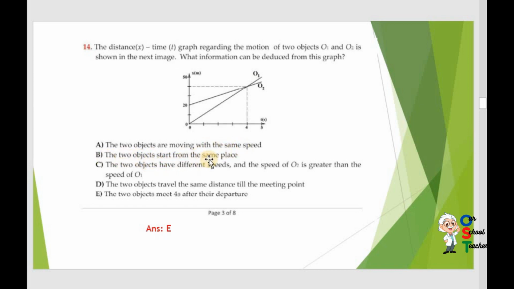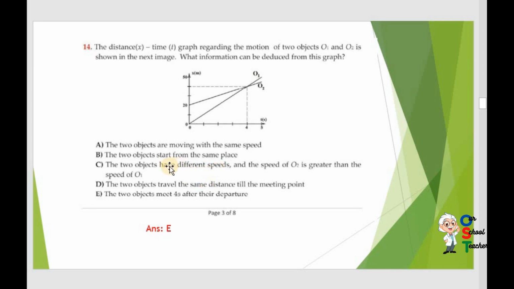The two objects start from the same place. You can see, no. O1 starts at 0, and O2 starts at 20 meters. The two objects have different speeds, obviously. The speed of O2 is greater than the speed of O1.